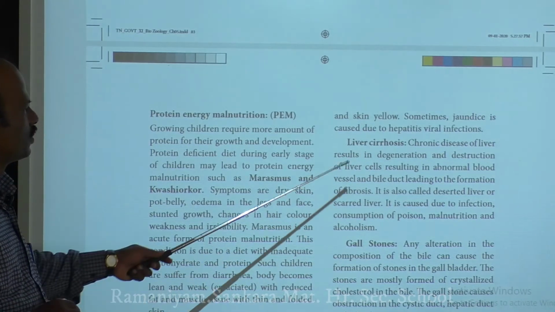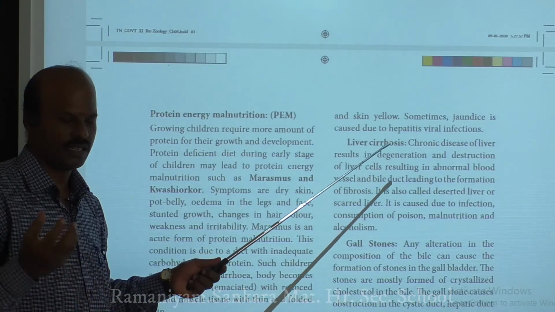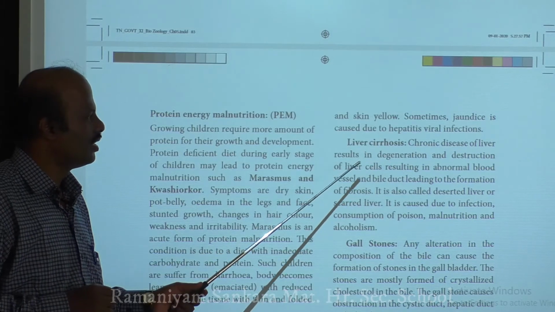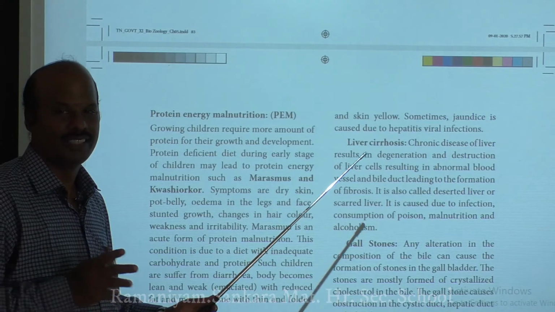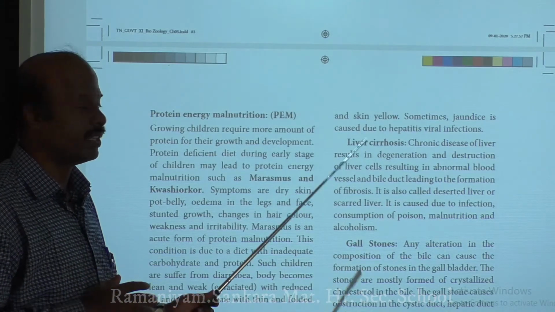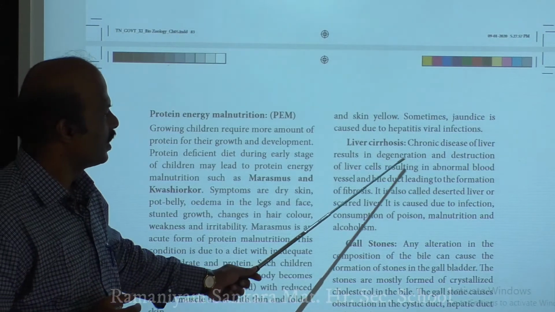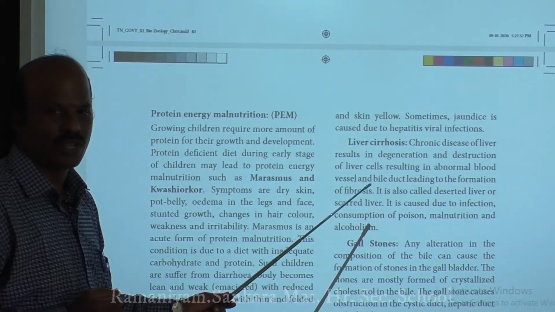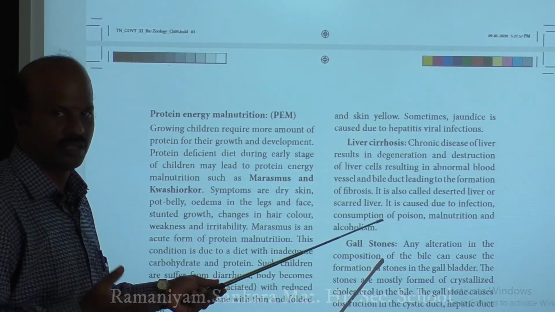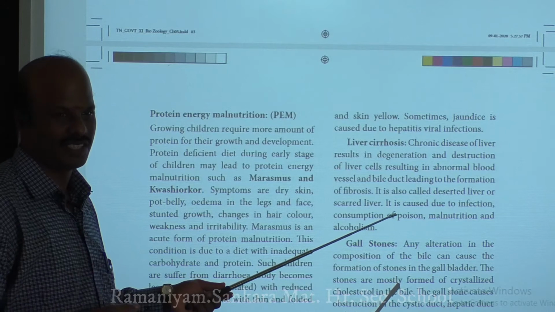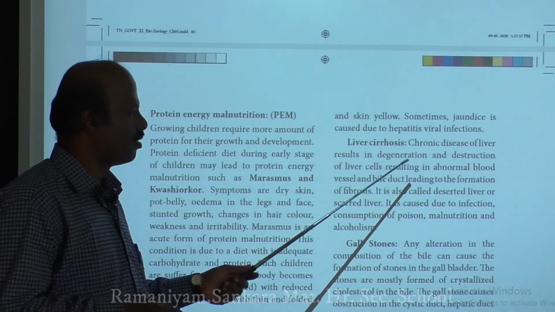Next we will come to liver cirrhosis. Cirrhosis means the death of cells. Liver cirrhosis is basically a chronic disease of the liver. It is a chronic disease, not an acute disease. It is a very serious disease that usually occurs because of the degeneration and destruction of liver cells. That means the liver cells which are already present will not be able to undergo regeneration. They will undergo degeneration; they will just die and be destroyed.